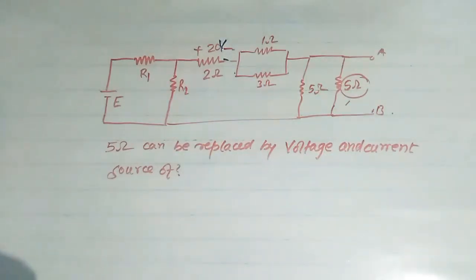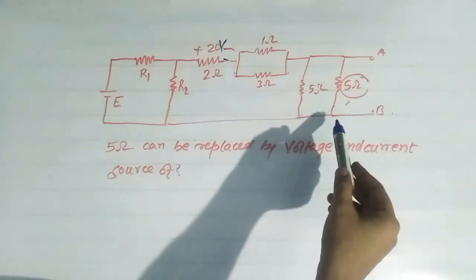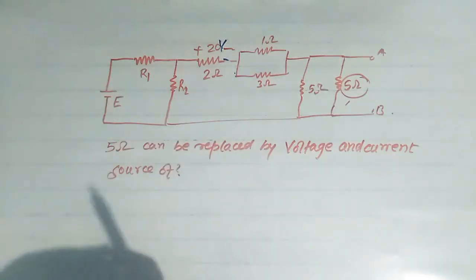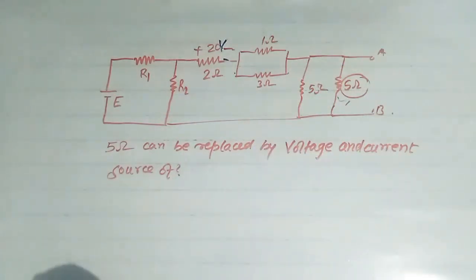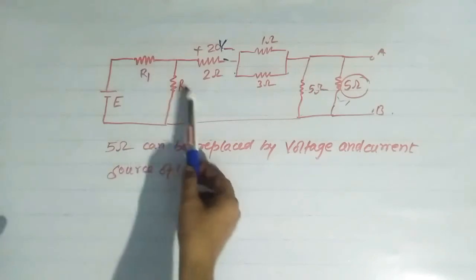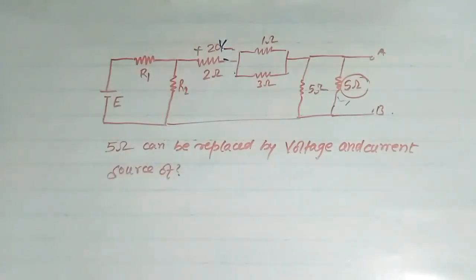So here we have to use a simple concept. The concept is, any passive element in a linear network can be replaced by voltage and current source, provided voltage and current in that element must be same. So whatever is the voltage or current in this 5 ohm element, we can replace this element by that voltage or current source. So simply we have to find current or voltage across this 5 ohm resistance. But this circuit is quite complex because here there are many unknowns, that is EMF E, R1, R2. Okay, so how we can easily solve this?